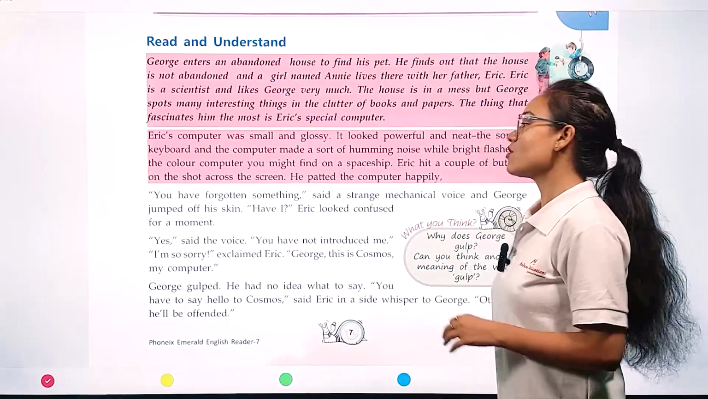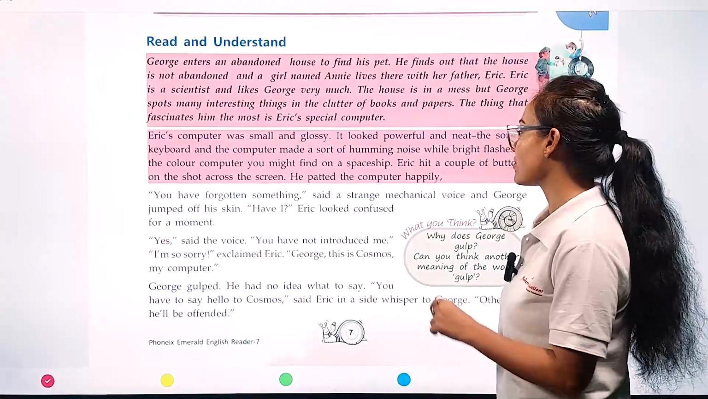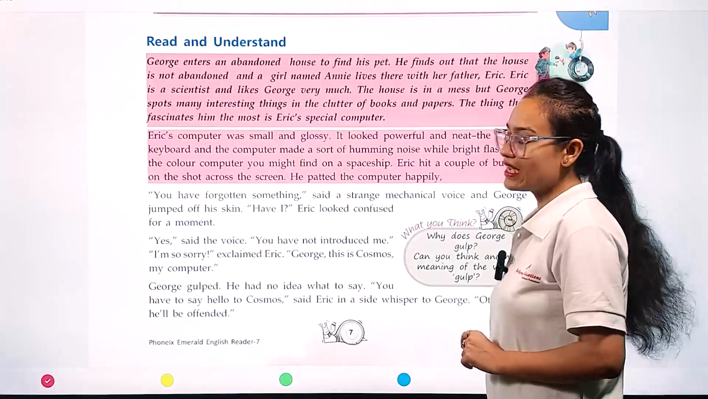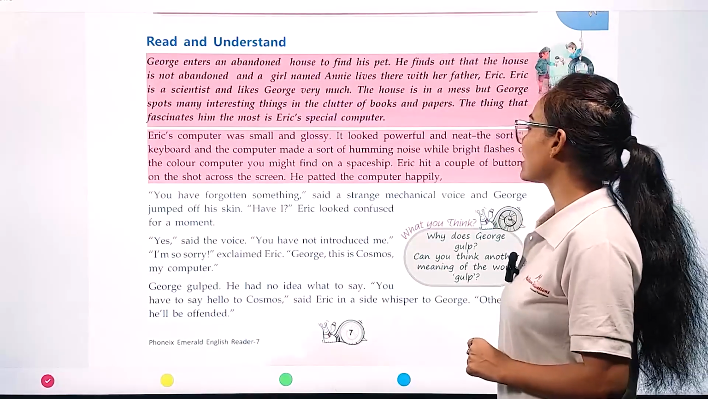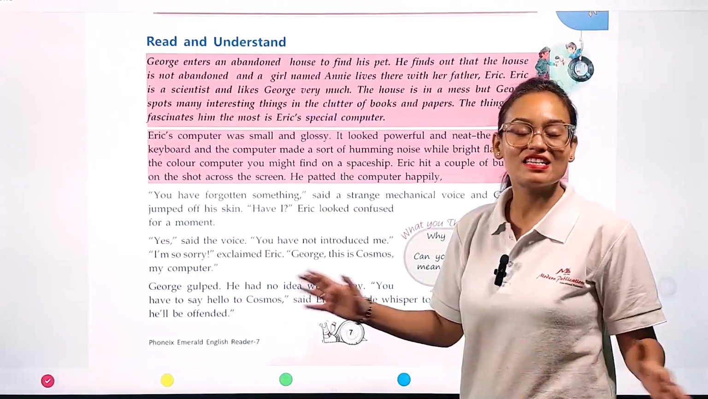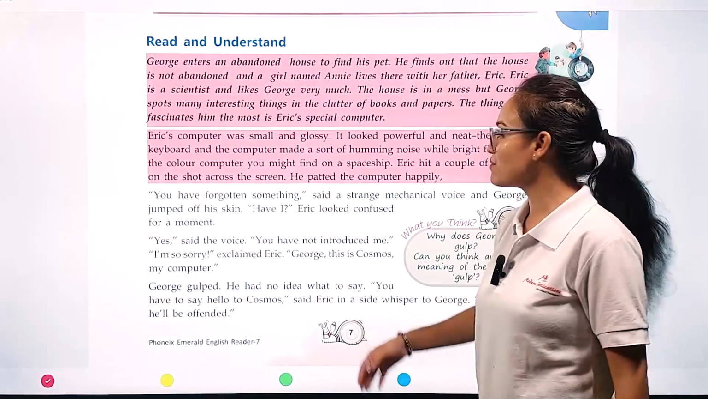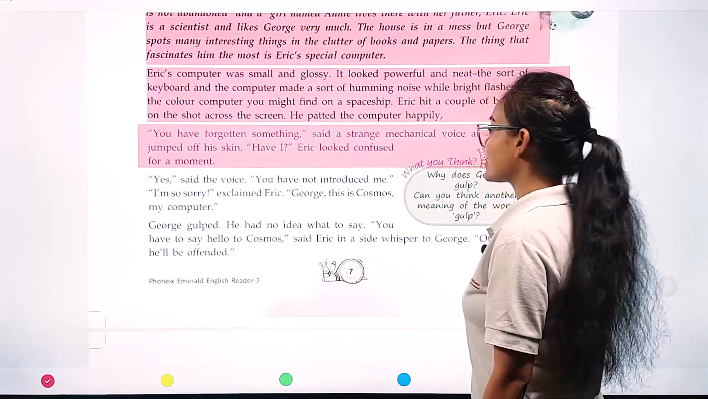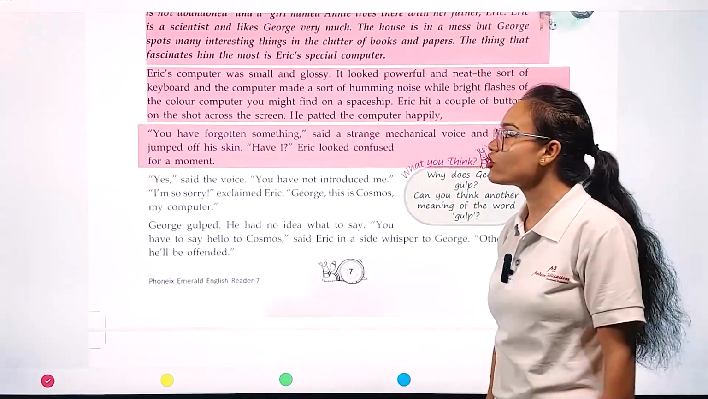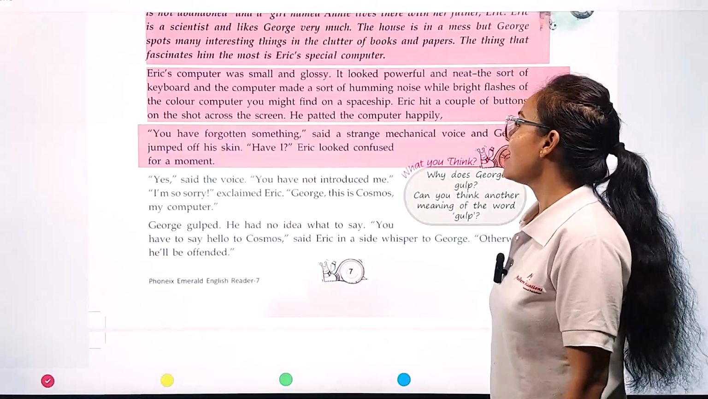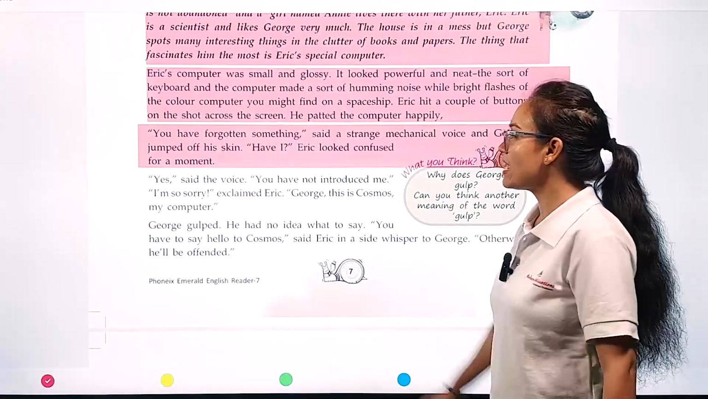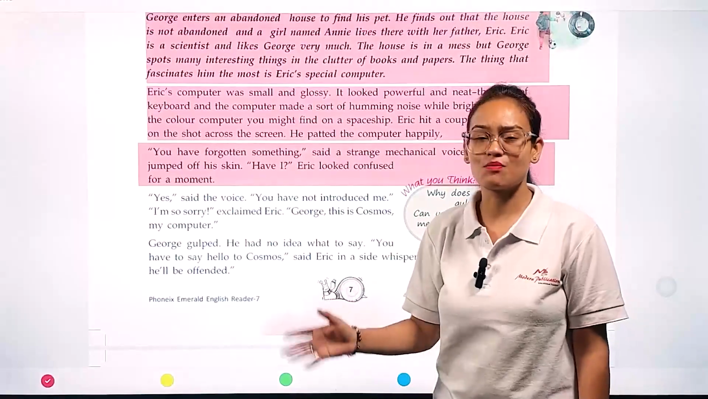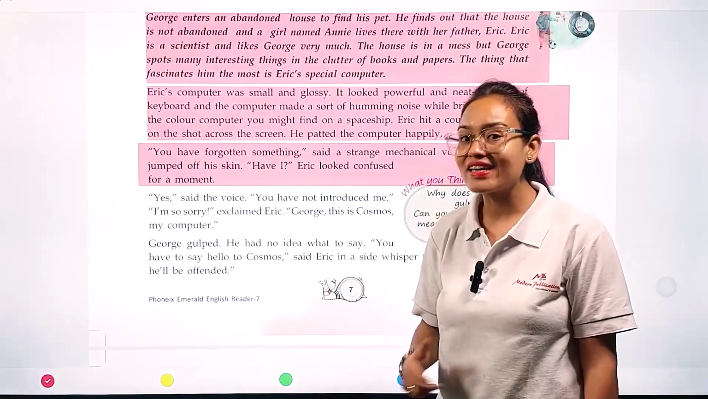Eric hit a couple of buttons on the screen. Now Eric started hitting many buttons on the screen. He patted the computer happily. Immediately he started patting his computer in a happy mood. "You have forgotten something," said a strange mechanical voice, and George jumped out of his skin. "Have I?" Eric looked confused for a moment. When Eric stopped patting his computer, all of a sudden a mechanical voice came.